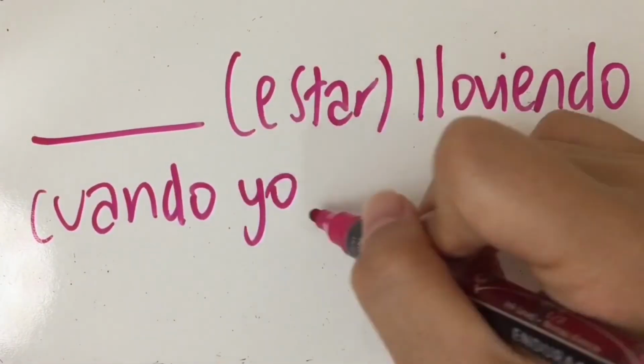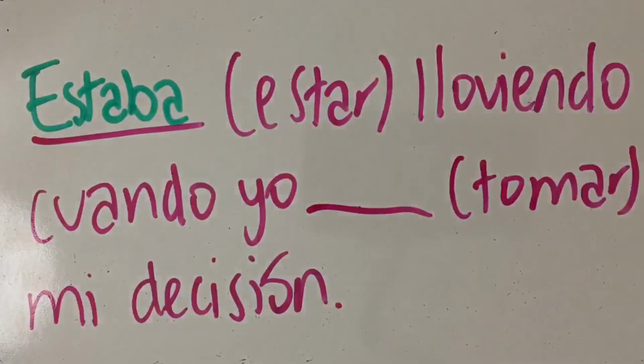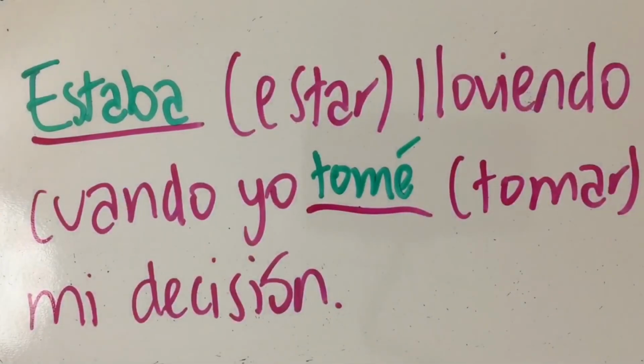Alright, last one, número 6. Blank lloviendo cuando yo blank mi decisión. So again, for this one, translate into English first. It was raining when I made my decision. Since it was raining for a continuous period of time, you conjugate estar as estaba, and made my decision is at a specific point in time, so tomar becomes tomé.